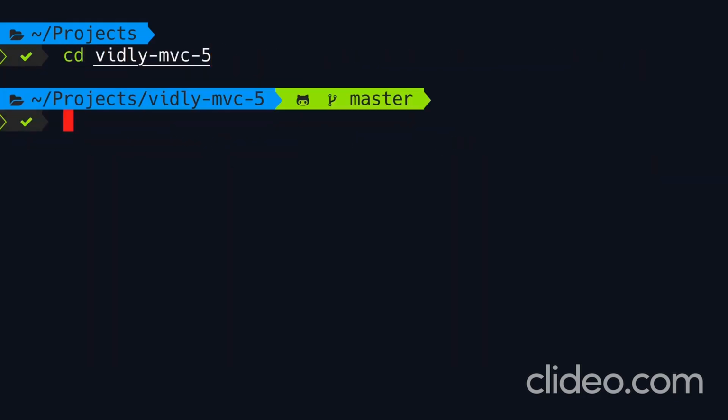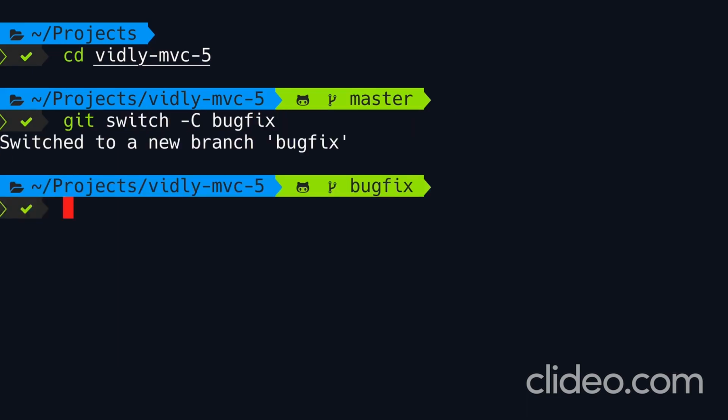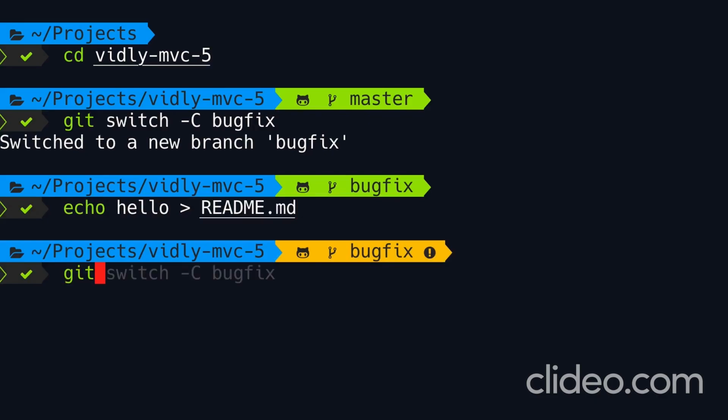Good. So now let's go to this directory. I'm going to start a new branch, git switch -c. We can call it bugfix. Now on this branch, I'm going to make a commit. So let's echo hello to our README file, and then make a commit and say update README.